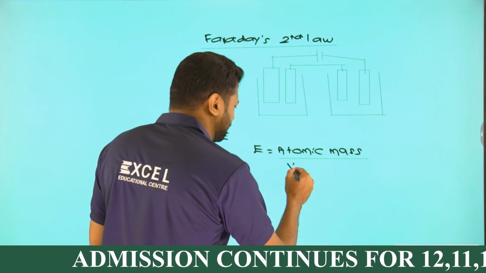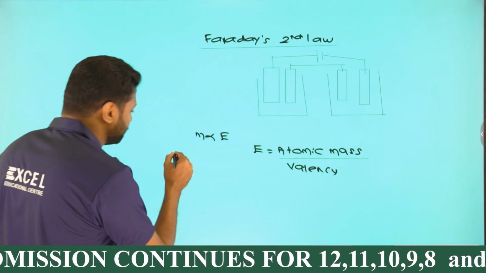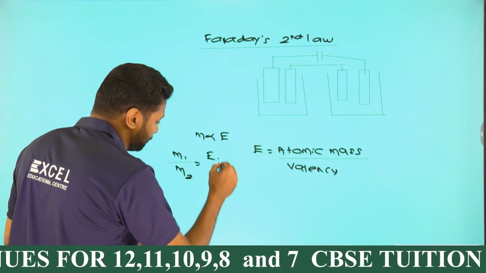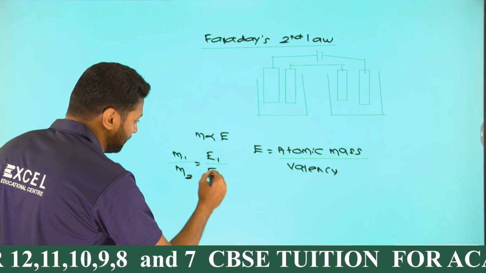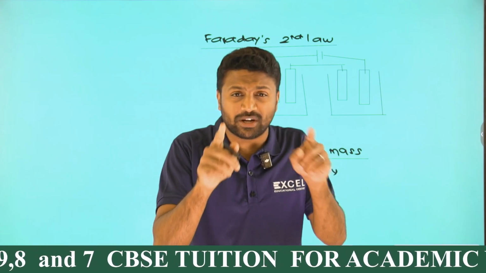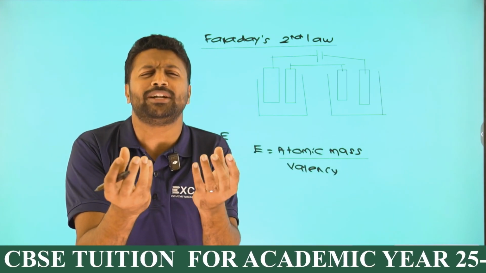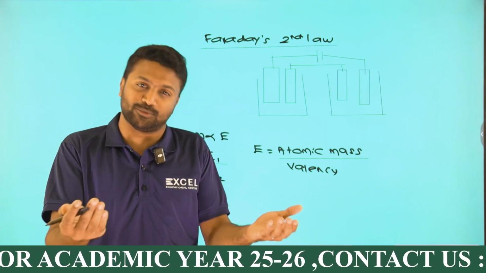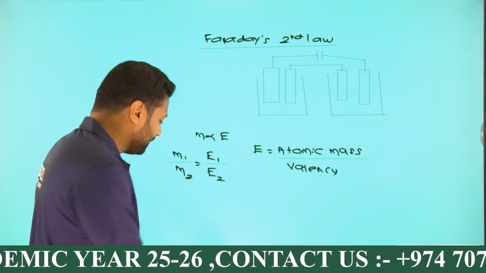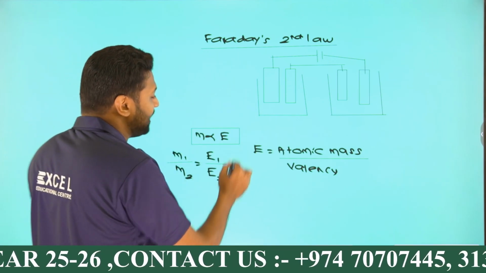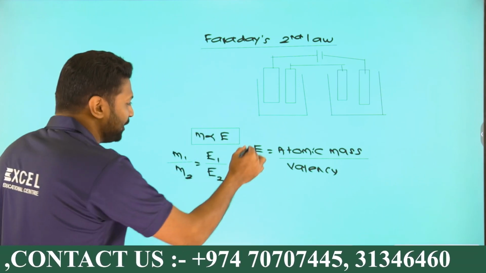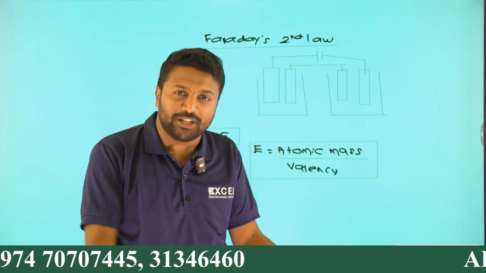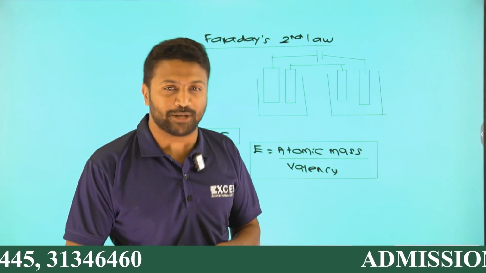M directly proportional to E, or I can say M1 by M2 is equal to E1 by E2. Faraday's second law once again: connect two electrolytic cells in series. I know in series connection, current passed will be the same. When current is passing, mass will be depositing, and that deposited mass M will be directly proportional to E, where E is called the equivalent mass, given by the formula atomic mass by valency. Since M is directly proportional to E, I can say M1 by M2 is equal to E1 by E2. Are you okay? That's it.